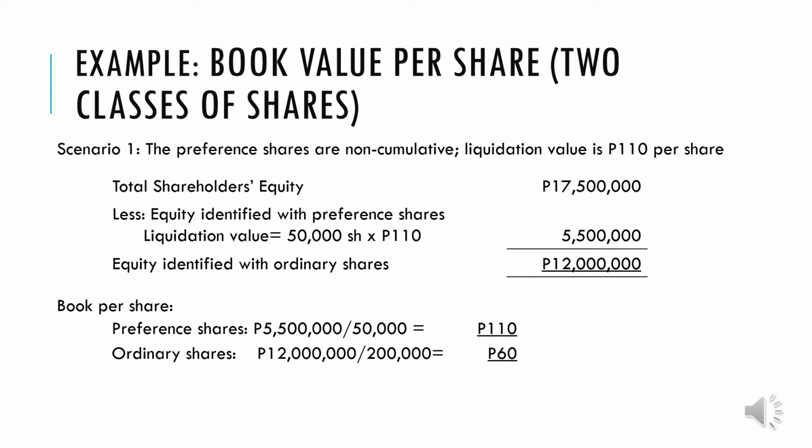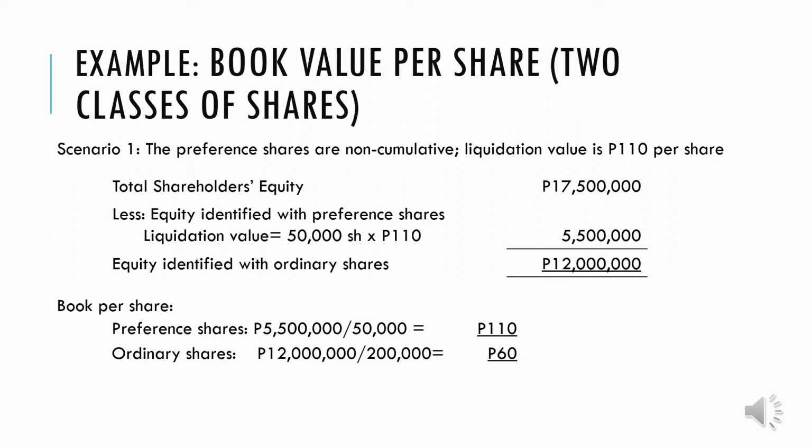Take note, we no longer add the dividend in arrears as well as the current dividend, because the preference share is non-cumulative. Okay? So we now arrive at the equity identified with ordinary share of 12 million. In computing the book value per share of the preference share, the 5,500,000 equity identified with preference share divided by the 50,000 preference shares issued and outstanding gives us 110 pesos.